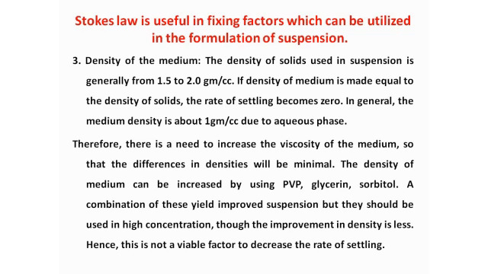As we have already discussed, the water density is generally 1 gram per cc, right? So that the difference in their densities becomes equal. So what can we do? The density can be increased by using different agents. Examples of these agents are PVP, polyvinyl pyrrolidone, glycerin, and sorbitol. PVP, glycerin and sorbitol can be used to increase the density of the medium.